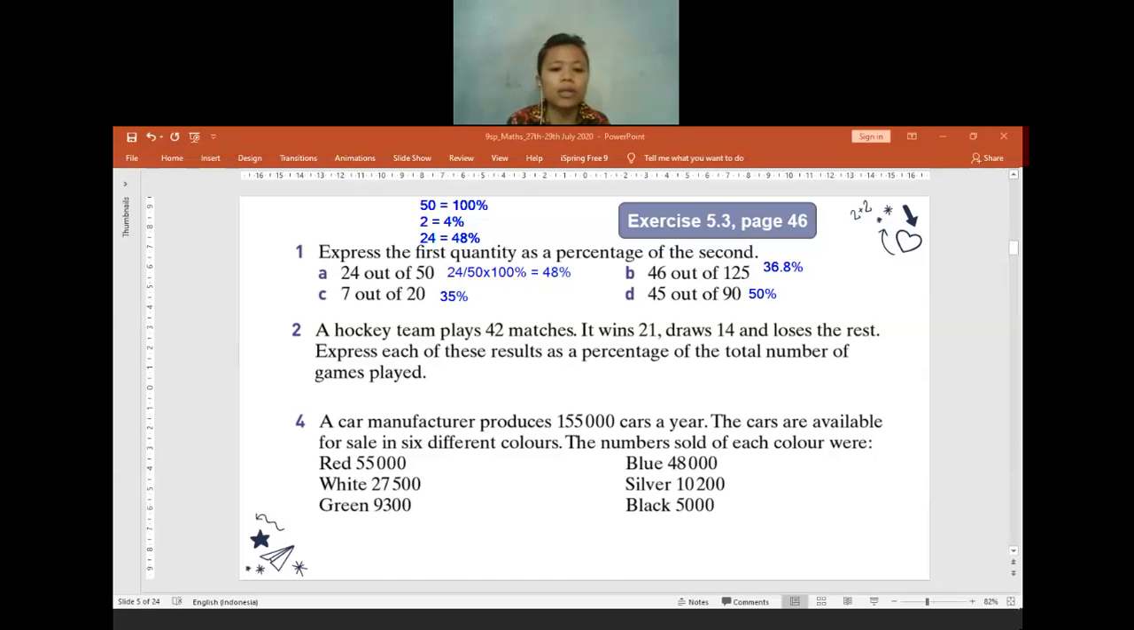A hockey team plays 42 games. It wins 21, draws 14, and then loses the rest. So what is the percentage for winning the game? For winning the game, how many percent will it be? 50%. Okay, how did you get the 50%, Crystal? That's correct. Can you tell me how you got the 50?